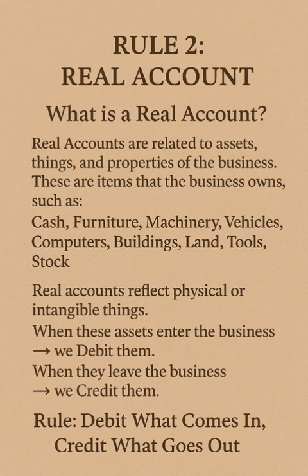Rule 2. Real account. Real accounts are related to assets, things, and properties of the business. These are items that the business owns, such as cash, furniture, machinery, vehicles, computers, buildings, land, tools, stock. Real accounts reflect physical or intangible things. When these assets enter the business, we debit them. When they leave the business, we credit them. Rule: debit what comes in, credit what goes out.